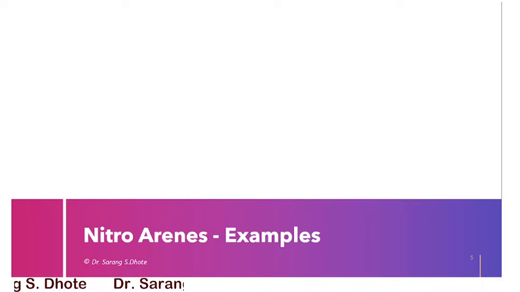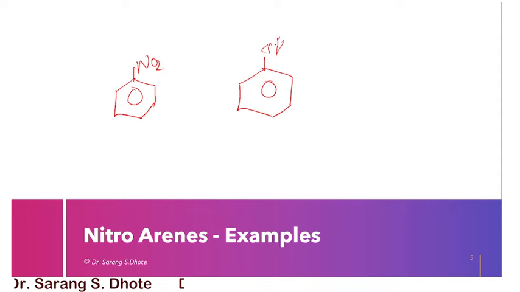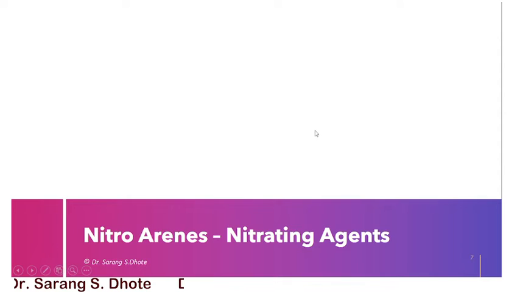Next we are going to discuss examples. Examples we already discussed. This is a NO2 group, this is nitrobenzene. Then we also discussed trinitrotoluene, CH3, NO2, NO2, NO2. These are some examples that we already discussed. Now we are going to discuss the synthesis: how we can synthesize the nitroarenes.